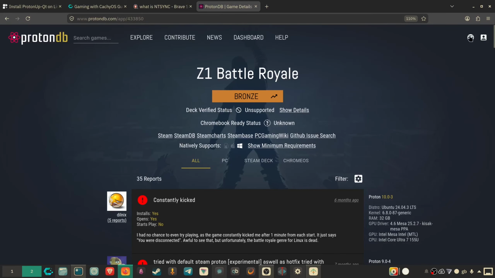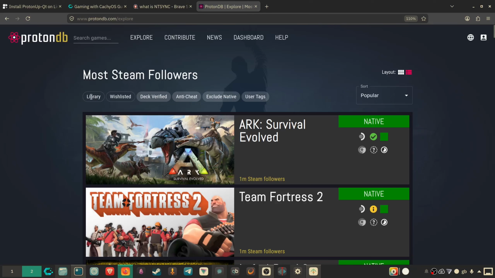In addition, you can log in over here, and if you go back to Explore and you hit Library, you should be able to see all the games that actually run in your library. However, there is one caveat. Most online competitive games don't work, for example Fortnite, so you'll have to keep that in mind when you want to switch to Linux. However, let's get on with downloading Proton Up Qt.